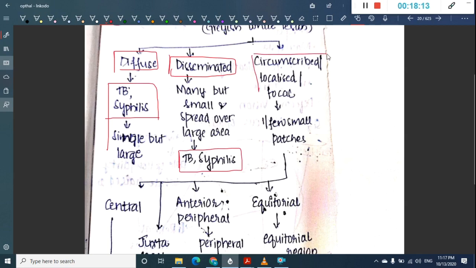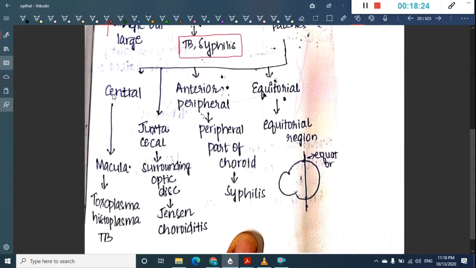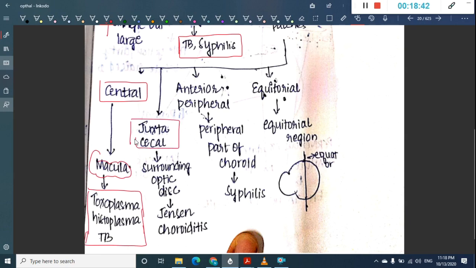It can be circumscribed, or local or focal. Here if it is circumscribed, it involves one or a few smaller patches. Then it can be central, which includes the macula mainly. It is mainly caused by toxoplasma, histoplasma and tuberculosis. It can be juxtapapillary, that is surrounding the optic disc. In this, it can include Jensen's choroiditis.